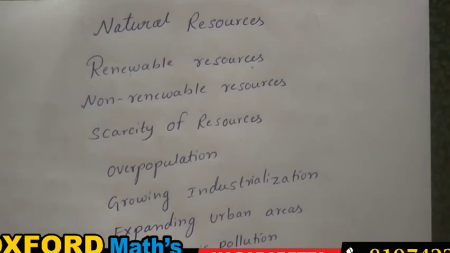And more than that, the government should provide very good knowledge about environmental protection from the school level itself, so that in the future everyone can understand the importance of environmental protection. These are all activities that can conserve resources or overcome the scarcity. We have to update or mandatorily apply them. Then only can we overcome the scarcity.